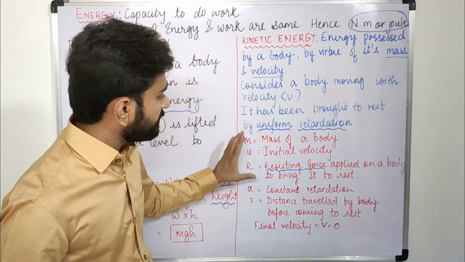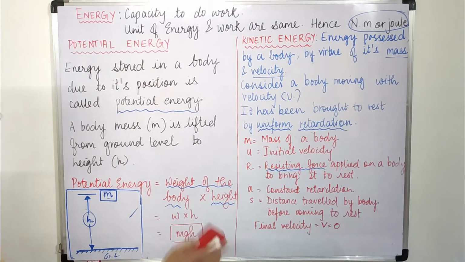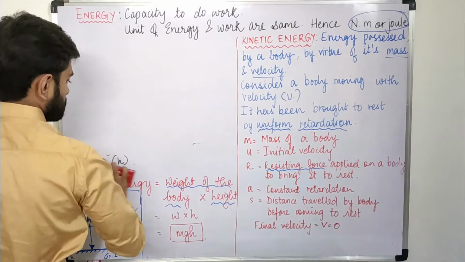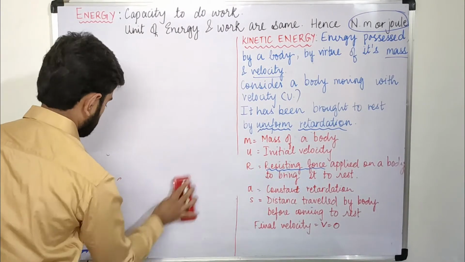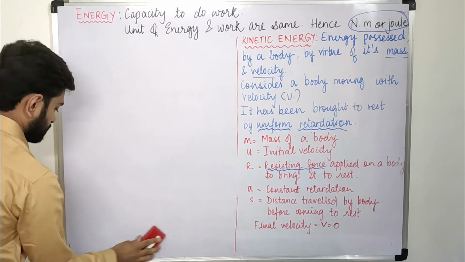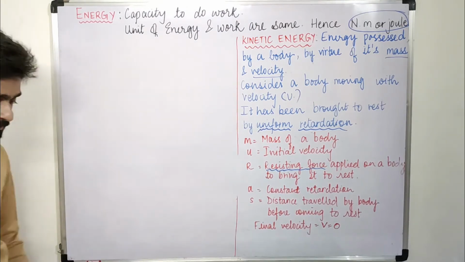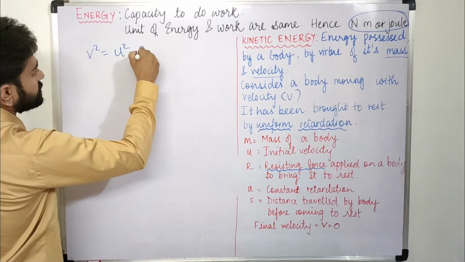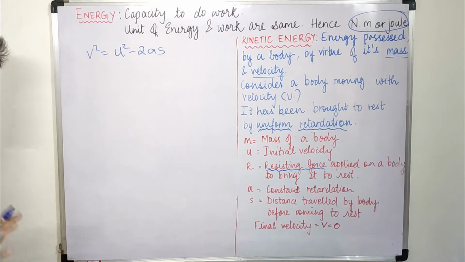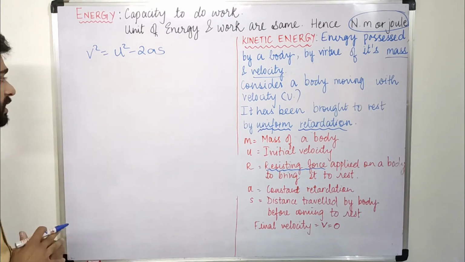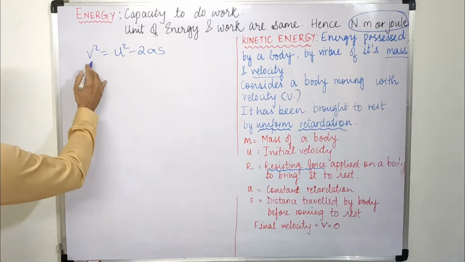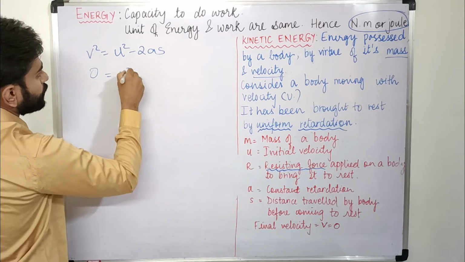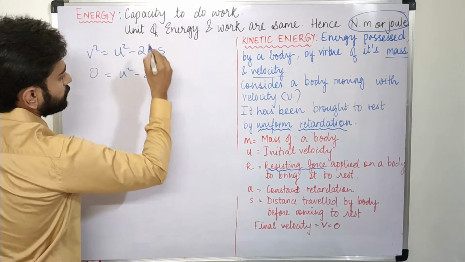Now based on these abbreviations, we have the formula. Let me just write it down here. I'll remove this potential energy. And we have the formula V square is equal to U square minus 2 into A into S. This is the formula we already understood in previous sessions. So V square, here V is 0 because the final velocity is 0. So 0 will be equal to U square minus 2 into A into S.